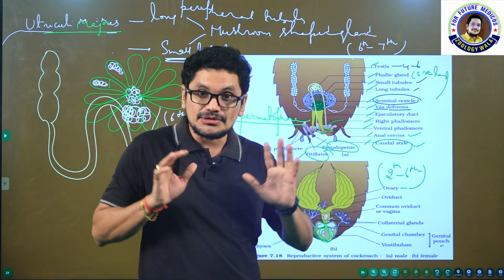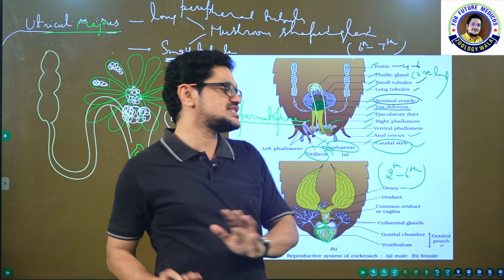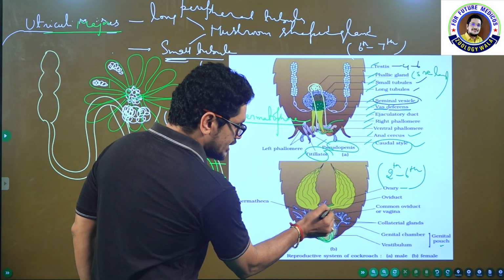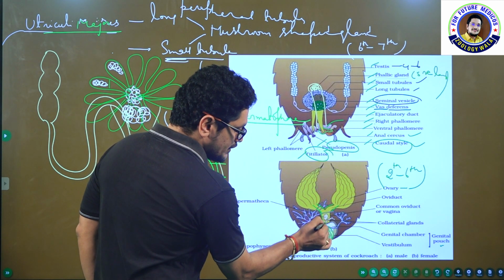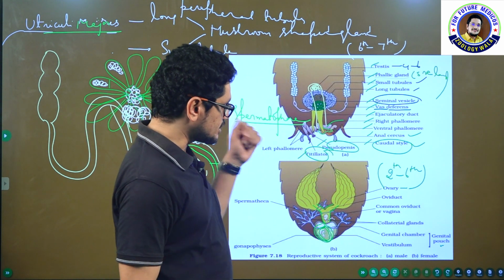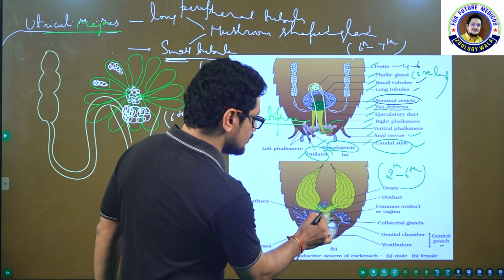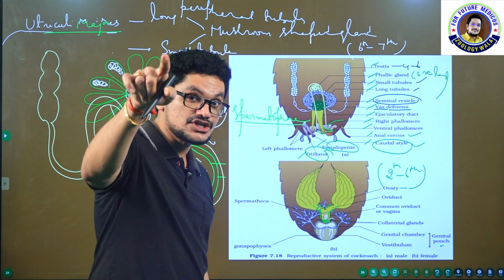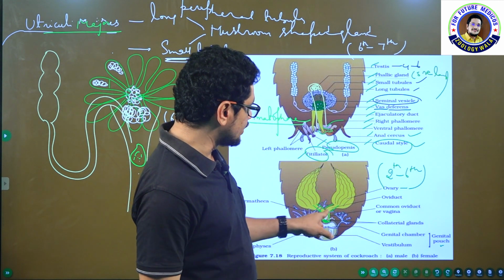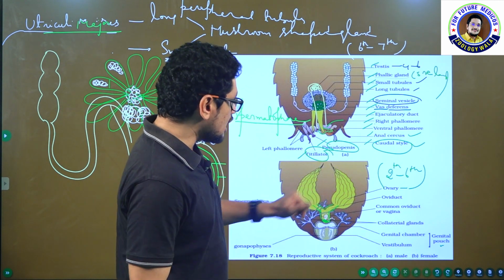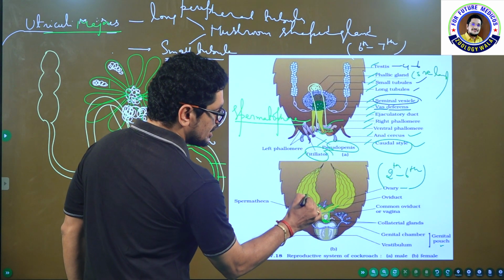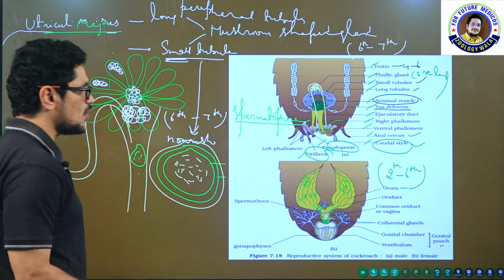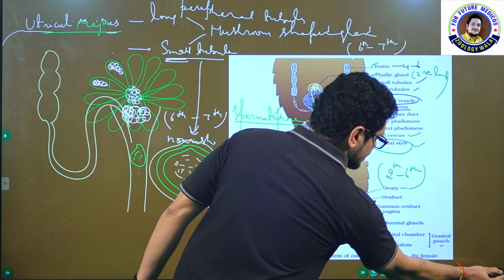In case of testis, they are present from the 4th to 6th segment, whereas ovaries are present from the 2nd to 6th segment. And this is one oviduct, and this is another oviduct. Two oviducts combine to form one common oviduct, and this common oviduct is nothing but the vagina. This is the opening of the vagina, present in the 8th sternum, as I already told. If you observe the ovary, 1, 2, 3, 4, 5, like that 8 structures are present. What are those 8 structures? I will tell. Let me take another slide.